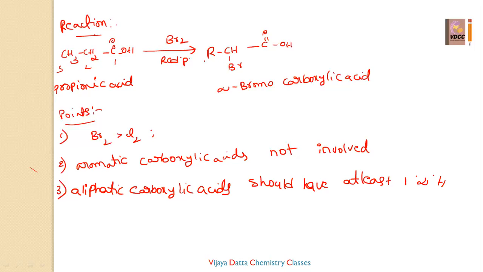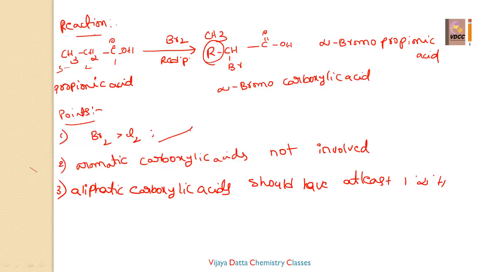In place of R, I take CH3, so CH3CHBrCOOH, alpha bromo propionic acid. In place of alpha bromo, you can also write 2-bromo.